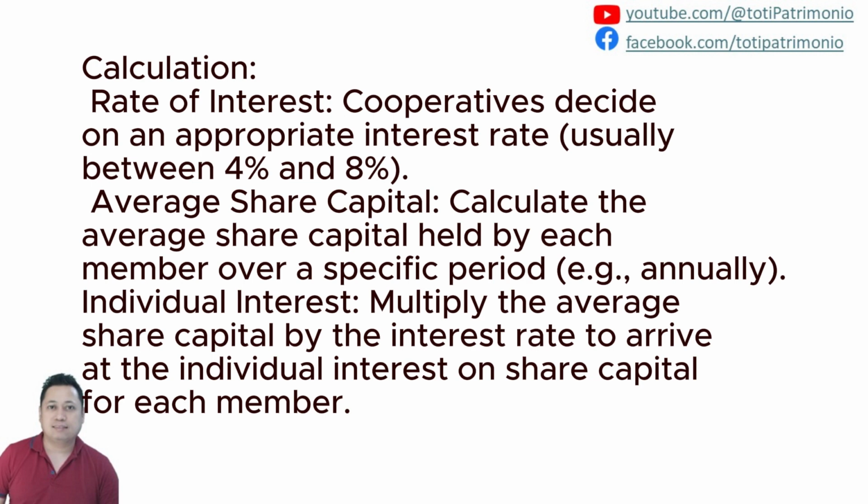The individual interest, multiply the average share capital by the interest rate to arrive at the individual interest on share capital for each member. So anyway, don't worry much about that right now. When we go over the workshop to compute the actual interest on share capital, patronage refund, as well as the statutory fund, it will become clearer to you.